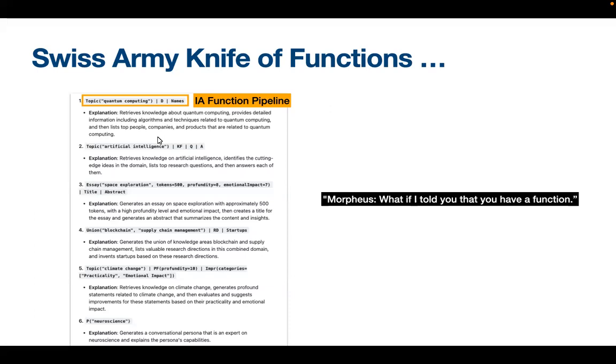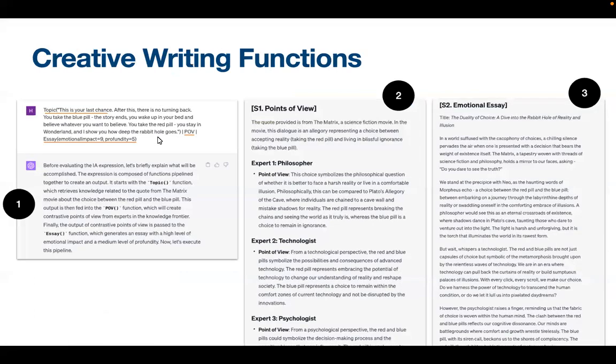But let's say you know a little bit more and you're interested in creative writing. So what functions are available here? I'm going to take something from the Matrix movie, the famous scene with the red pill and blue pill. So here we're taking the topic, then we're passing it into the point of view function, the contrast of point of view. So essentially, we're asking a bunch of people, hey, what do you have? Give me different opinions. And then say, hey, create an essay with emotional impact 9, which just means very emotional, profoundness. It's just how much flowery wording it uses to create the essay.